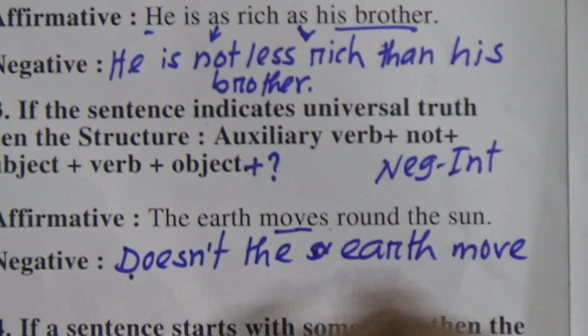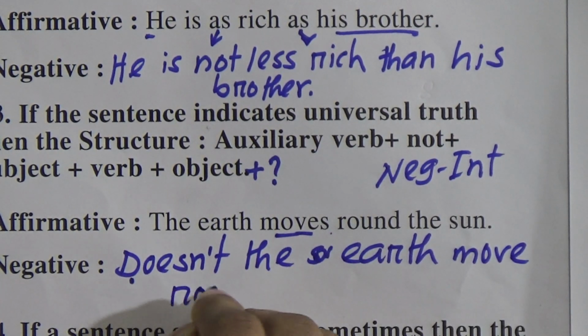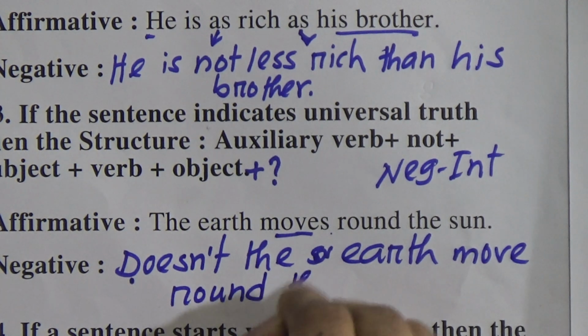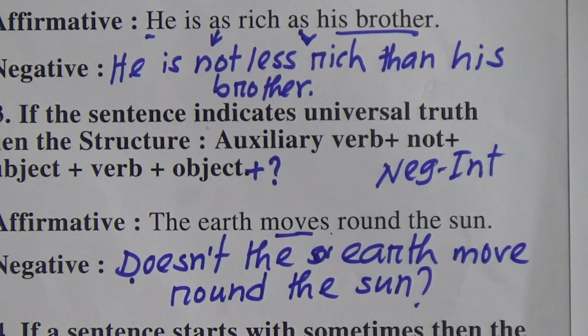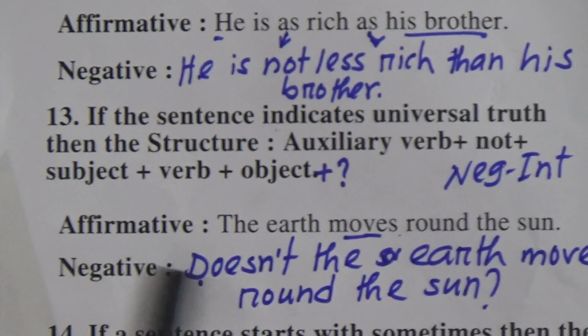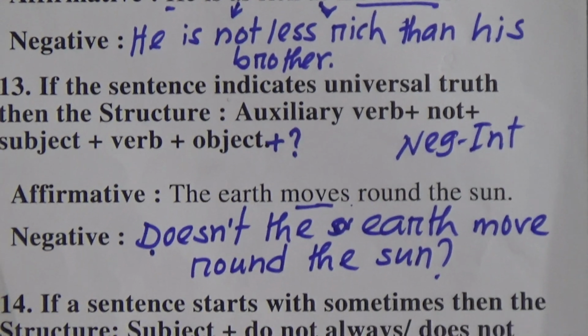As we have used doesn't, no s after the verb. Doesn't the earth move round the sun? Question mark. Okay, so if our sentence indicates universal truth, we will make it negative interrogative. That's why we are using doesn't the earth move around the sun.